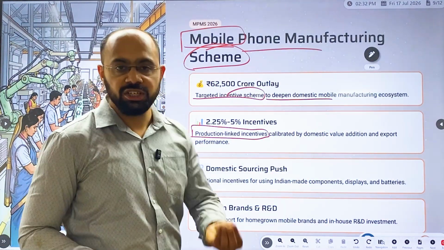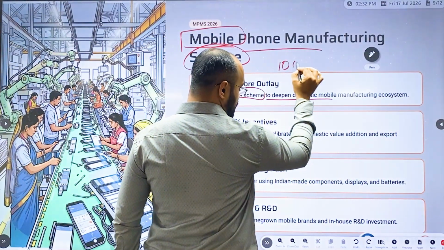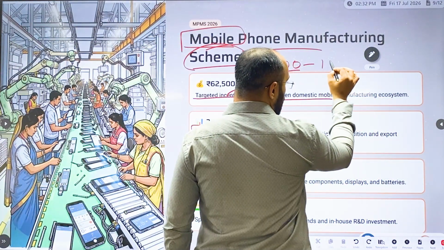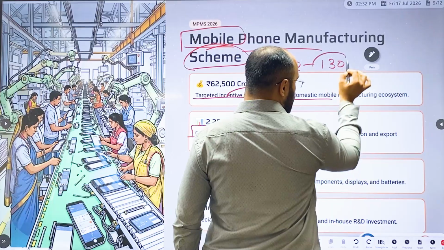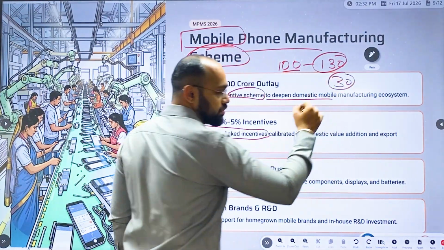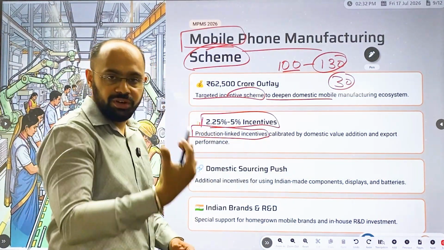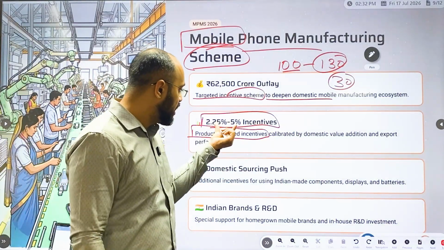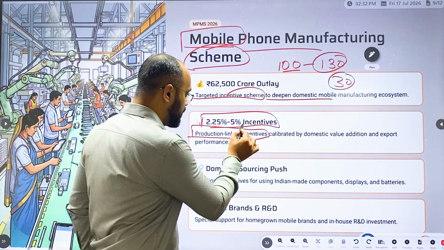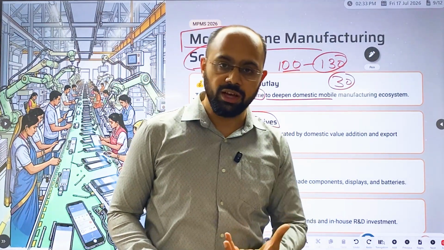Now what is this production linked incentive? Basically, let's say this year you have produced 100 phones. Now if you are able to sell 130 phones, we will give an incentive for those 30. This incentive will be on the revenue you are getting, and in this you will be getting 2.5 to 5% incentive from the government itself.